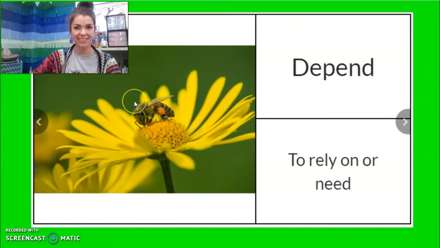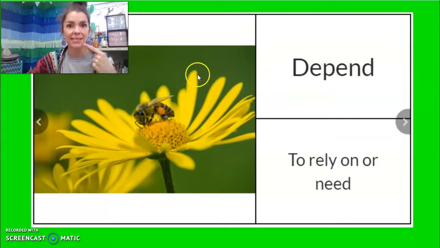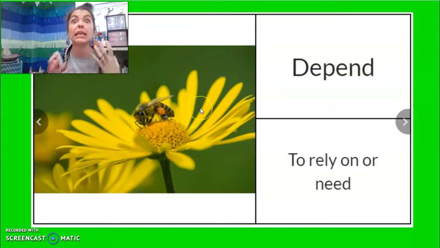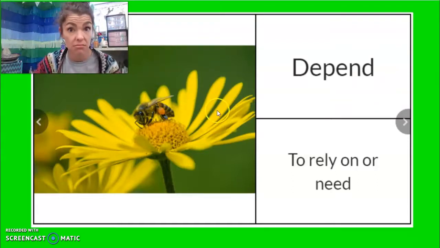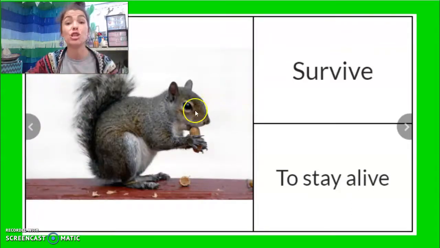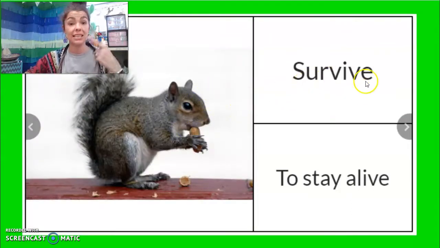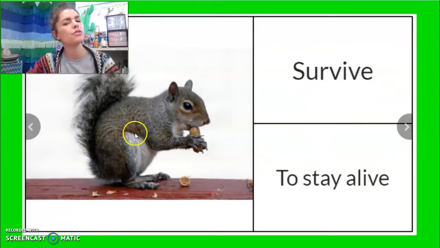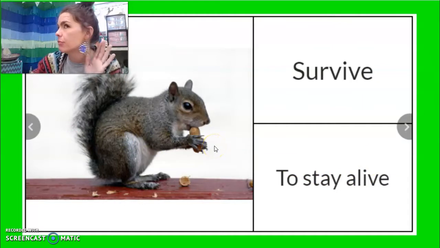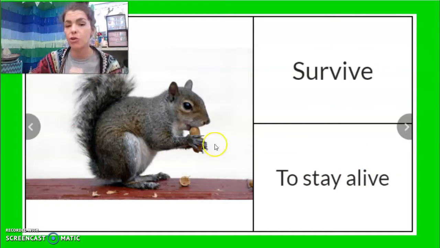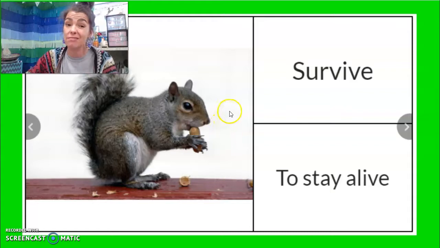Oh, remember that bee? Say the D word with me, depend. A bee depends on the flower. It needs it. If it doesn't have that flower, what happens? It can't survive. Say the S word with me, please. Survive. To survive is to stay alive. What does the squirrel eat to survive? Nuts, acorns, pecans. If he doesn't have them, he will not live. He depends on them to survive.